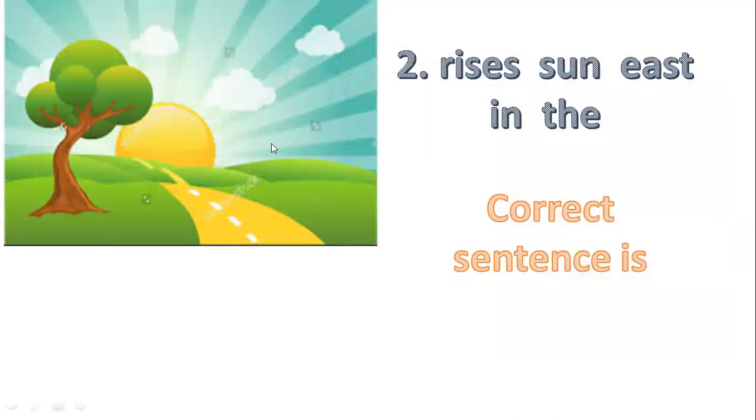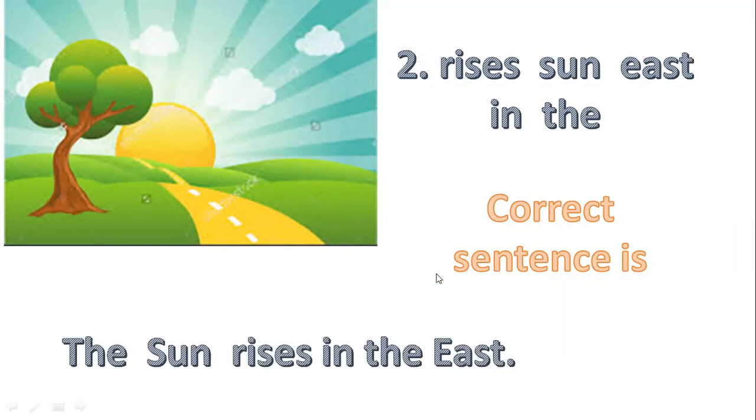See another example. What do you see in this picture? There is a sun, there is some sunshine, there's a tree, there's a garden, right? So what is there in the question? Rises sun east in the. Is this a correct sentence? No. So the correct sentence is the sun rises in the east.